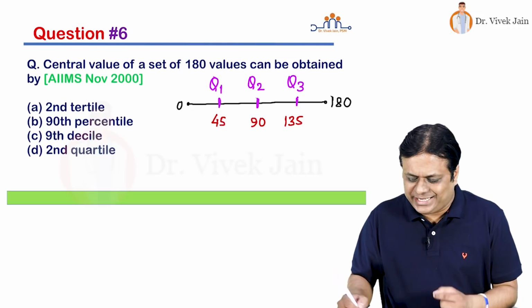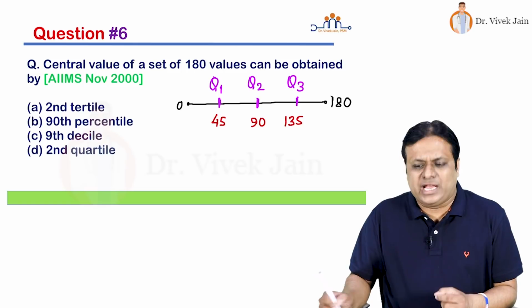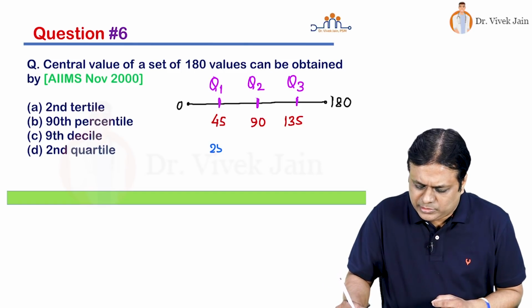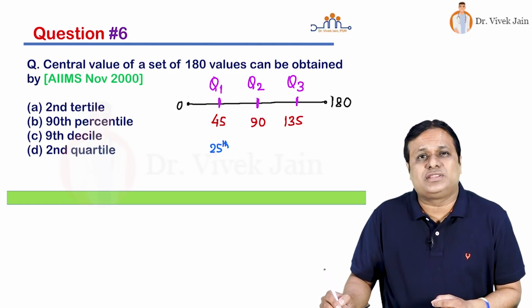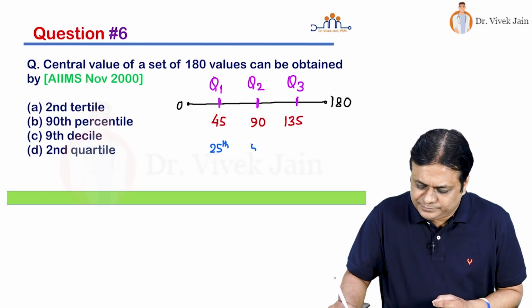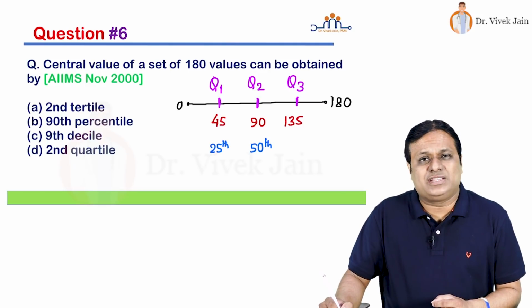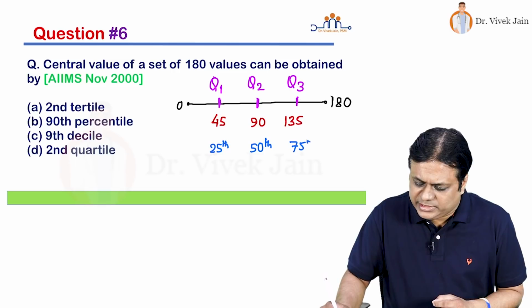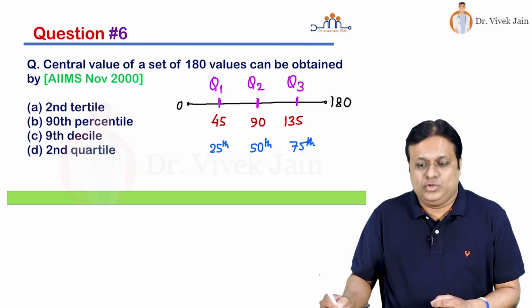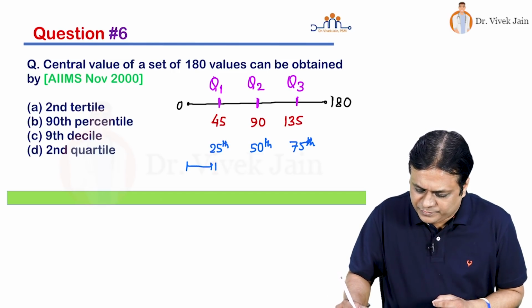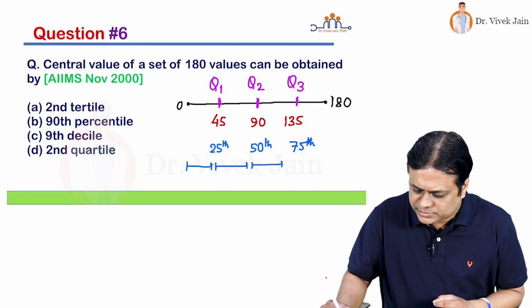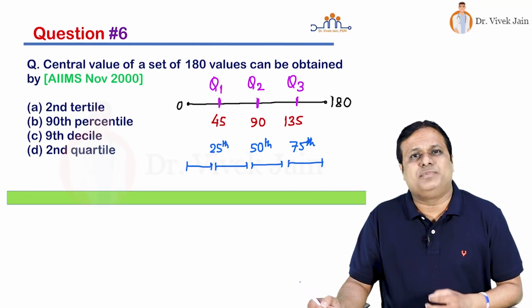In terms of percentage, I can say quartile 1 is at 25th value out of 100. Quartile 2, 50th value. Quartile 3, 75th value. So that you have 4 equal parts of 25% each.